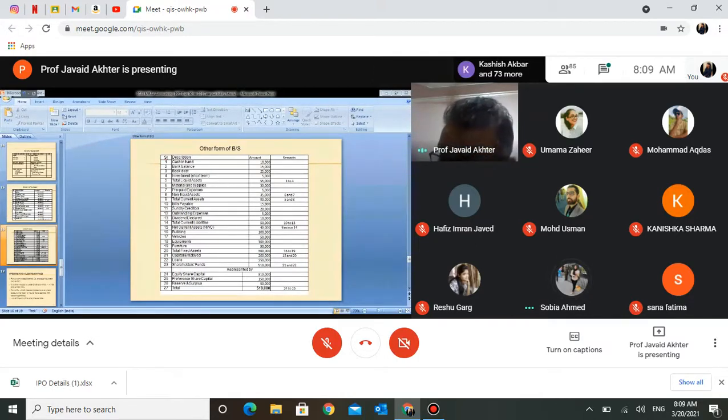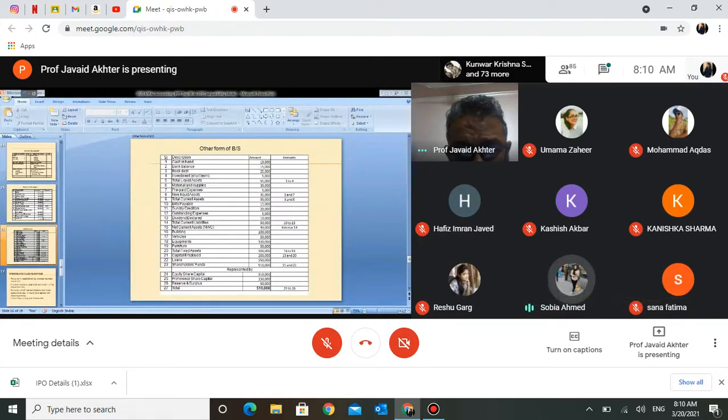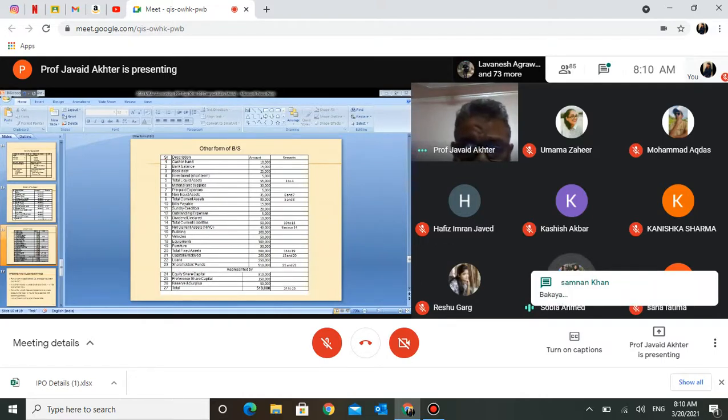Can you make it a bit simple? Because we should understand in a language which is understood by most of you, all of you. Sir, outstanding expenses refers to the expenses which had a due date, but were not paid on that particular date. And according to the accrual concept, we record it on that date.